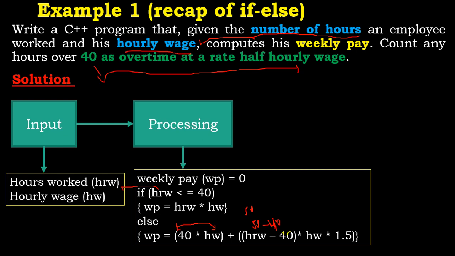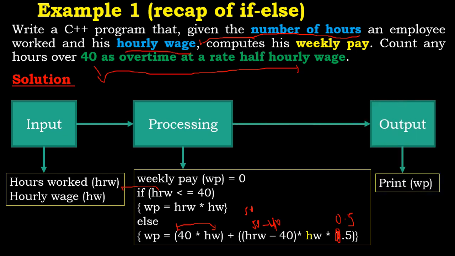So here we are going to get 10. So it will be 10 times... sorry, here should have been 0.5, not... So we have 10 times the hourly wages times 0.5, because the rate is half that of the hourly wages. So we first multiply 40 by the wage to get the first 40 hours he has worked. Then the remaining hours we multiply by half the hourly wages. So that is what we are doing here.